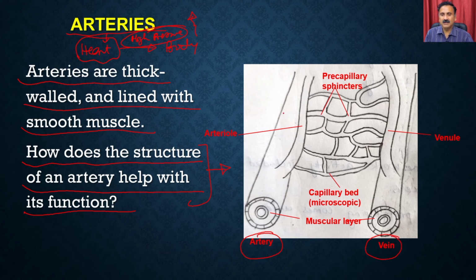So what you see here is that the oxygenated blood is actually traveling into the arteries and the deoxygenated blood is carried into the blood vessels, and then you are going to have the network of capillaries which are going to take away the deoxygenated blood or give the oxygenated blood or the nutrients to the different parts of the body.